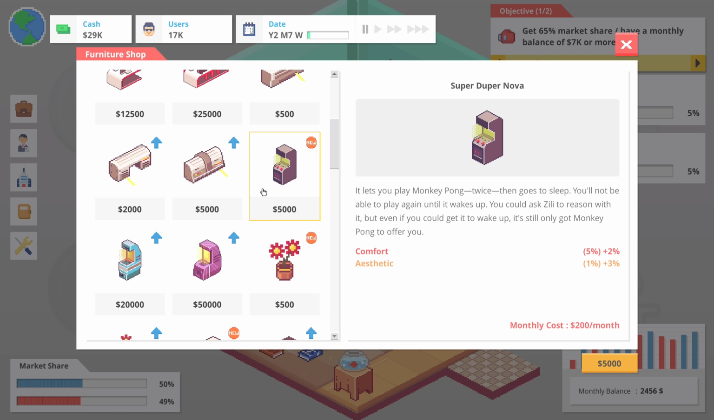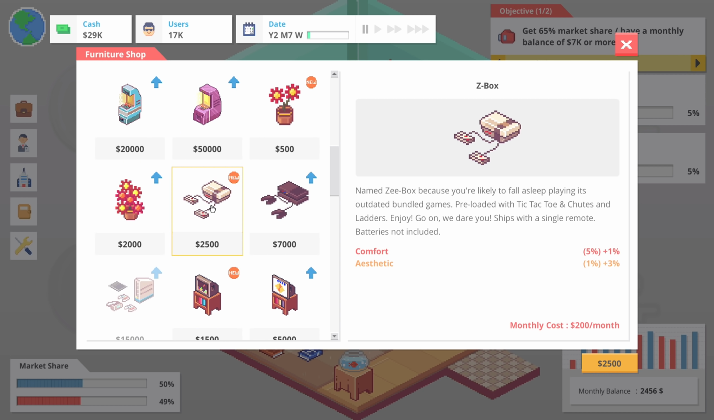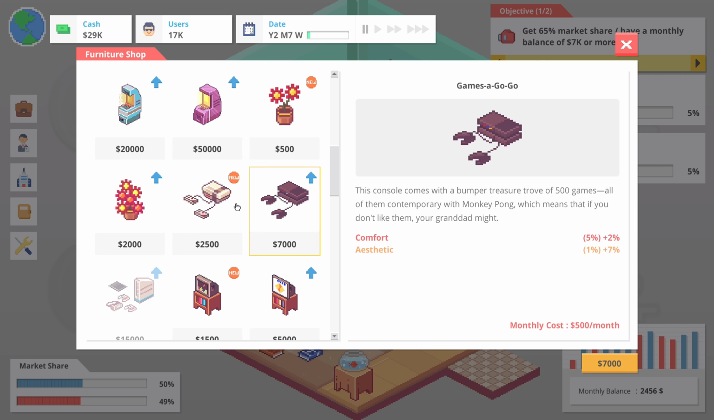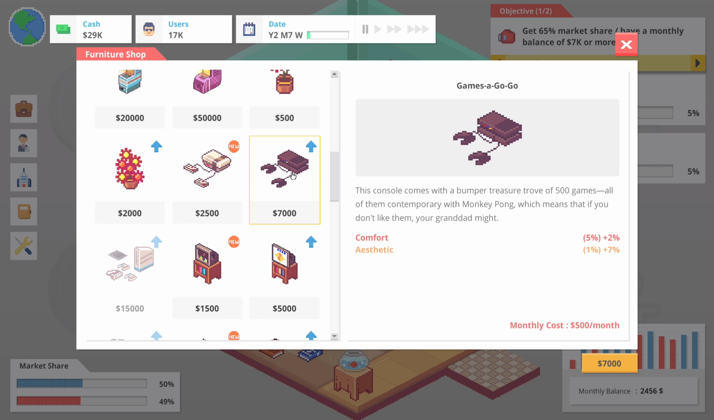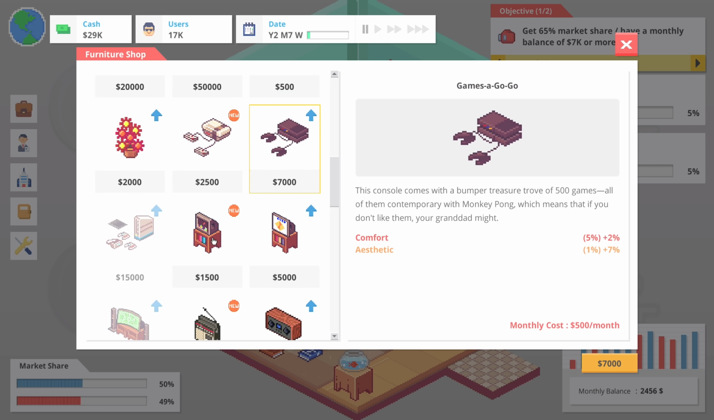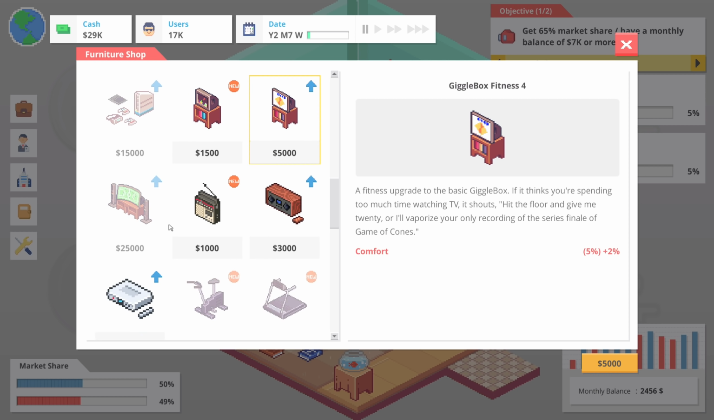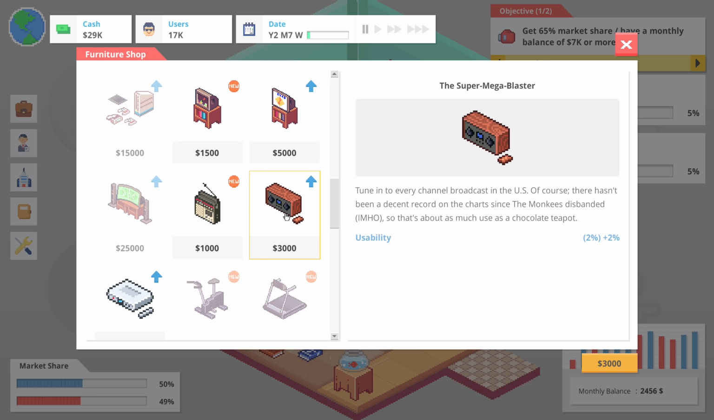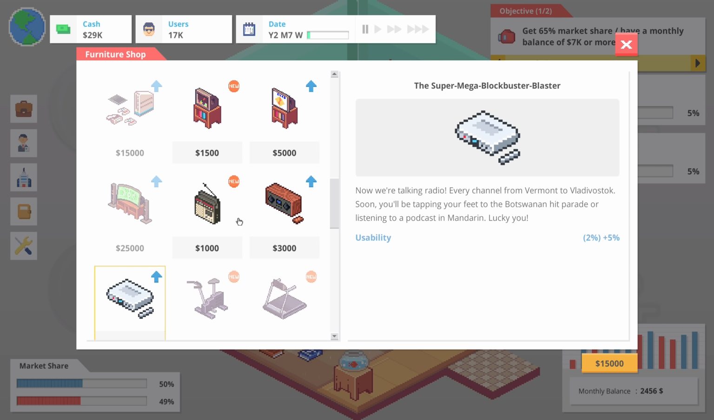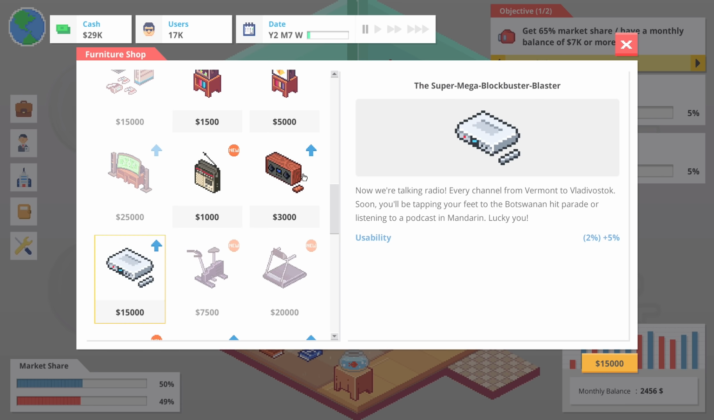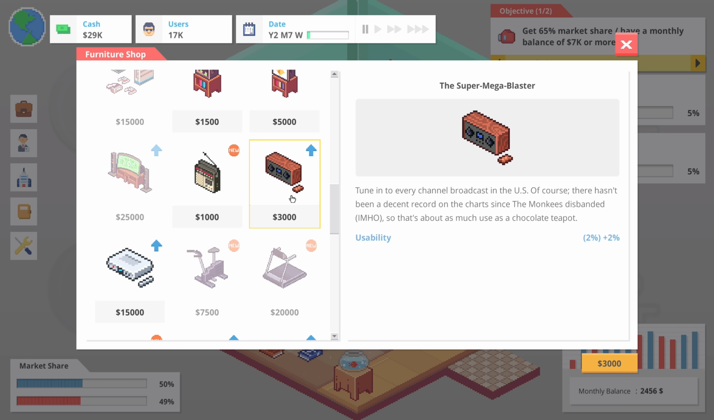Comfort and aesthetic go up a little bit with some games consoles and things like that. Definitely kind of tempting, I've got to be honest. It's 500 per month for that thing though, so maybe not. We got more comfort from things like TVs. Usability goes up from that thing. How much for you? 3,000 for you, 15,000 for you.